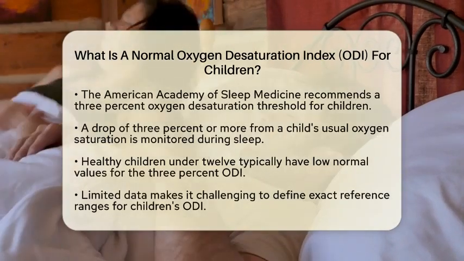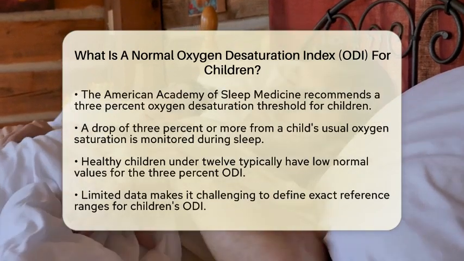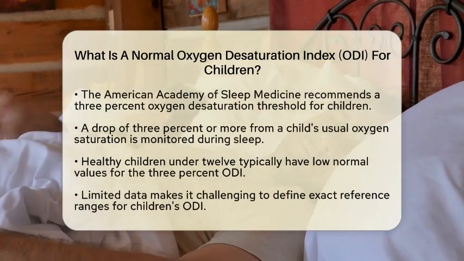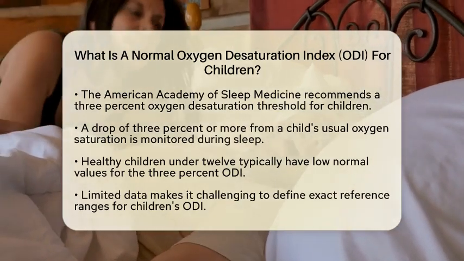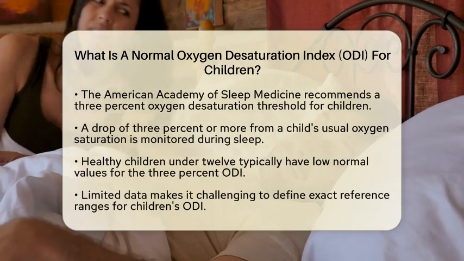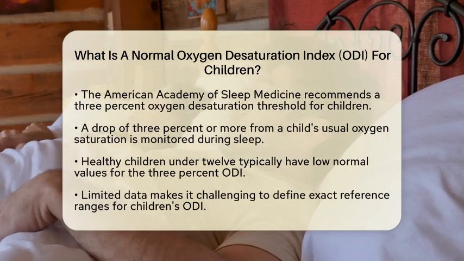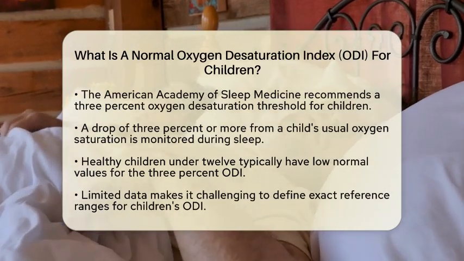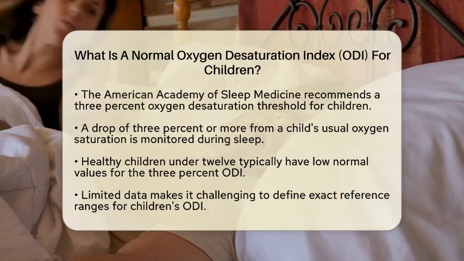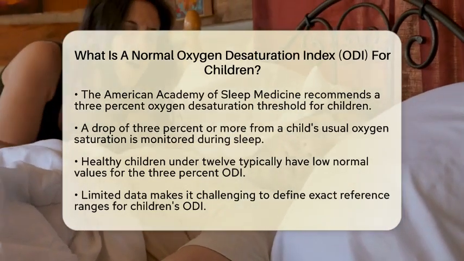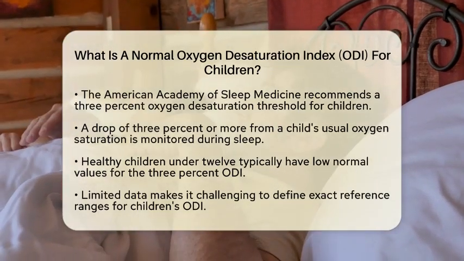Research shows that in healthy children under 12 years old, the normal values for the 3% oxygen desaturation index are generally low. However, we are still figuring out the exact reference ranges because there is limited data available. One study found that the median oxygen desaturation index for children was around 6.4 events per hour. Many children experience mild drops in oxygen levels but do not reach dangerously low levels. When it comes to oxygen saturation during sleep, healthy children typically maintain levels around 96 to 97%.